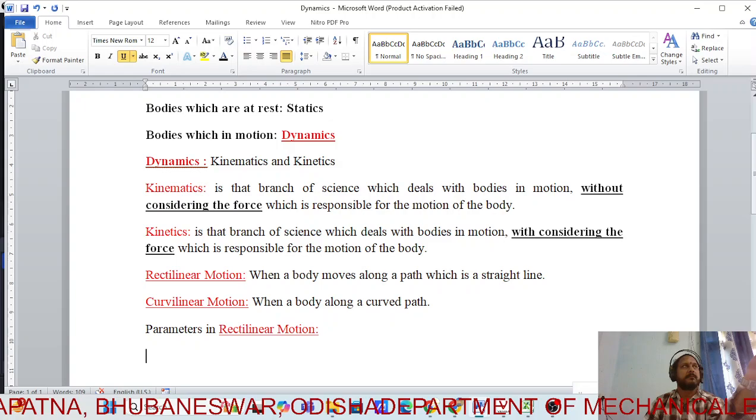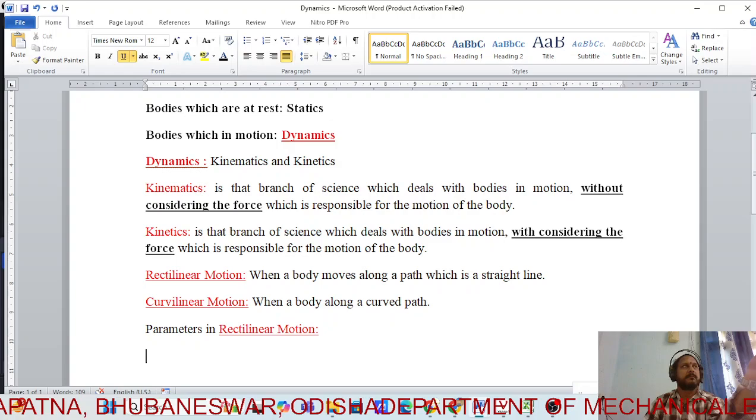It is the shortest route covered by the body. What is the unit? Displacement is measured in meters.